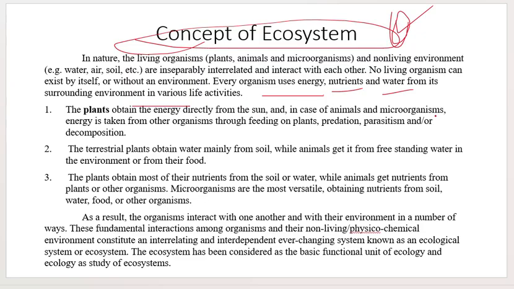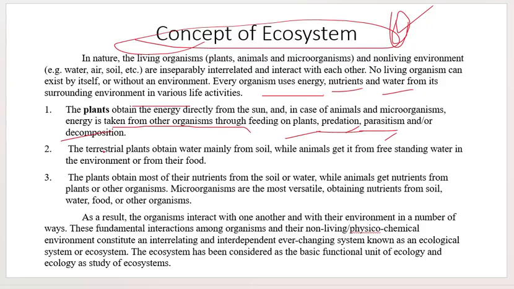In case of animals and microorganisms, energy is taken from other organisms through feeding on plants, predation, parasitism, and decomposition.